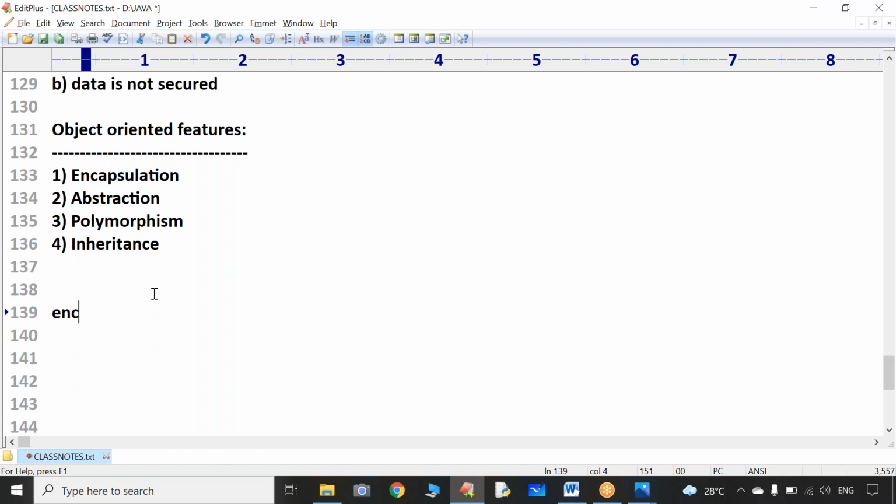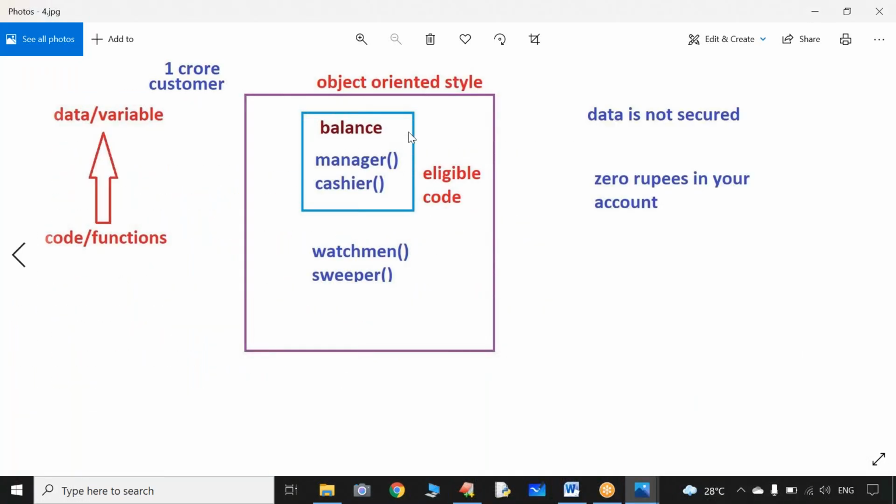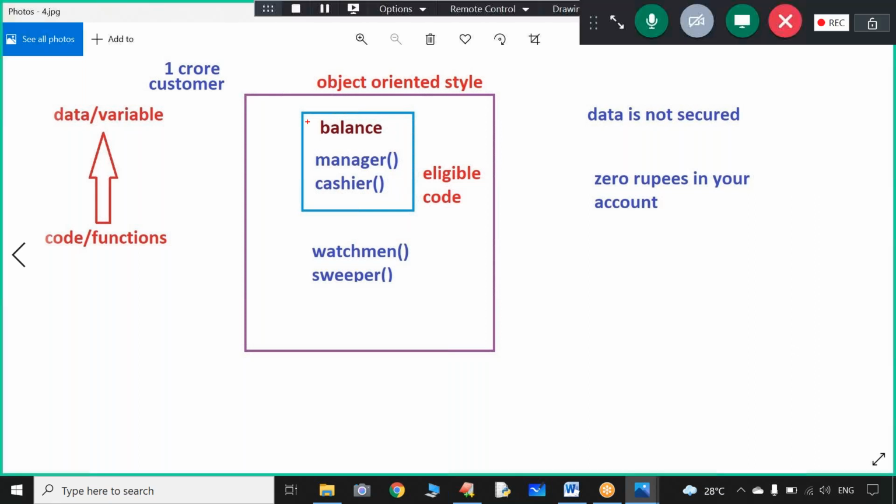So just now we covered what is meant by encapsulation. Anyone tell me, sir, with encapsulation, what happened in this diagram? Sir, before this clubbing, data is roaming. After clubbing, within the room only, whoever is there, you are only eligible to access this balance. But before this construction of the room, data is roaming.